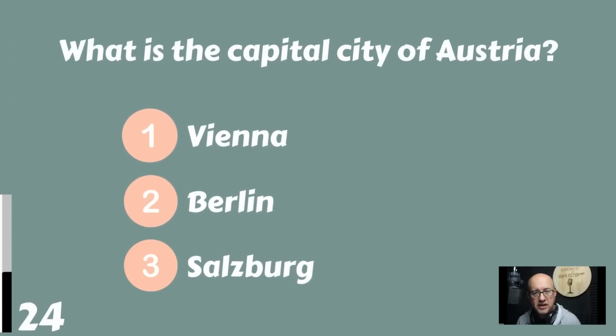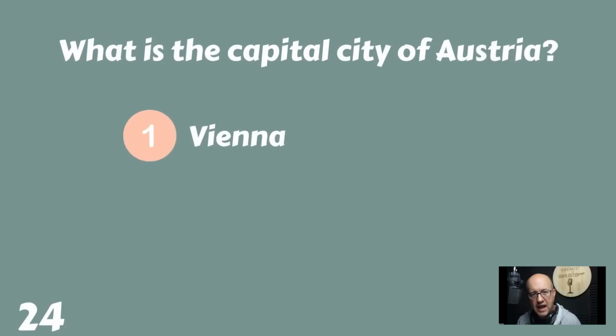What is the capital city of Austria? Vienna, Berlin, or Salzburg? The capital city of Austria is Vienna.